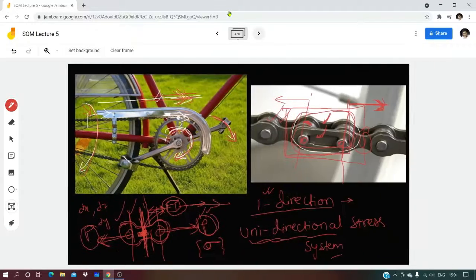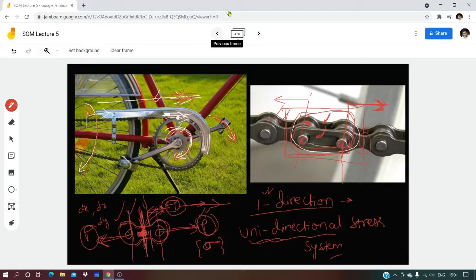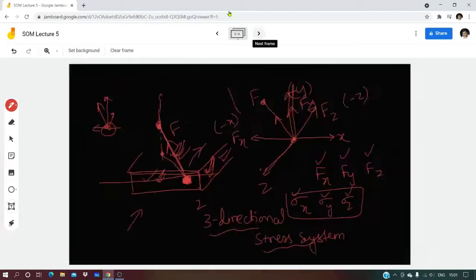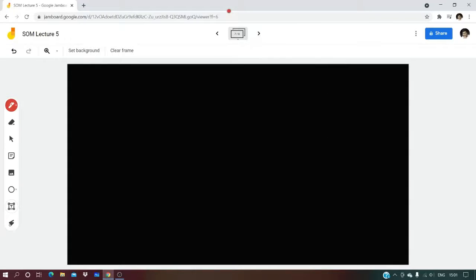When we try to do that, we will draw here.